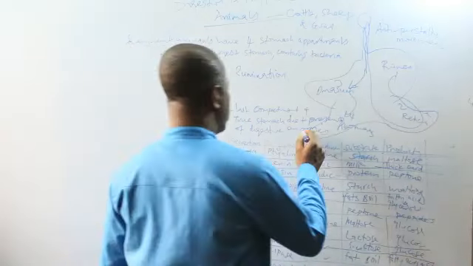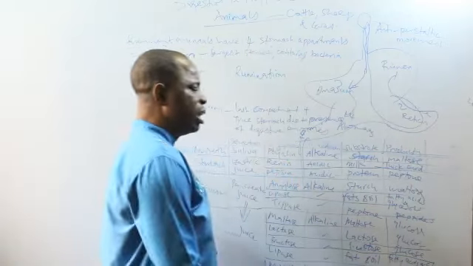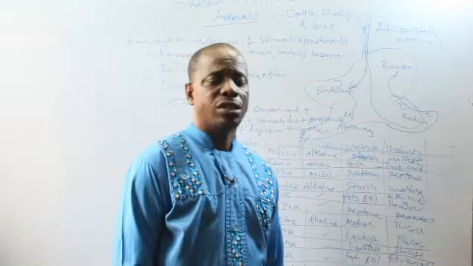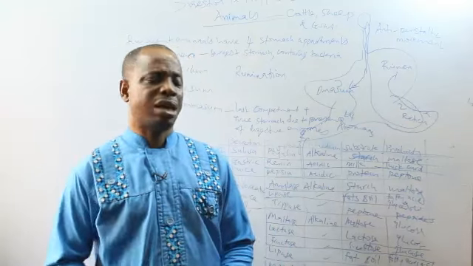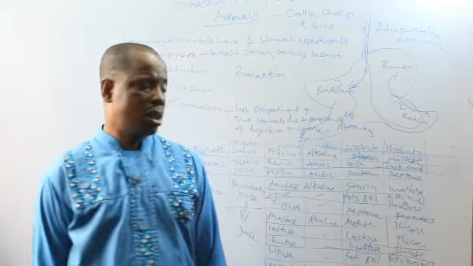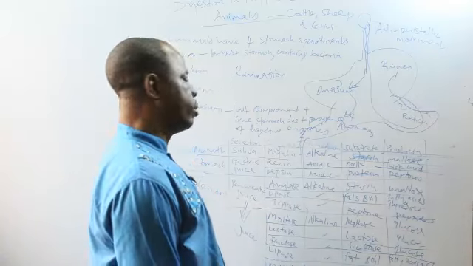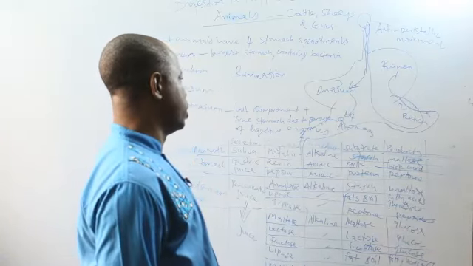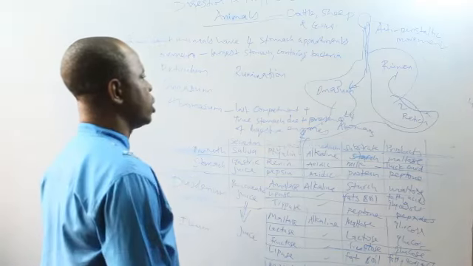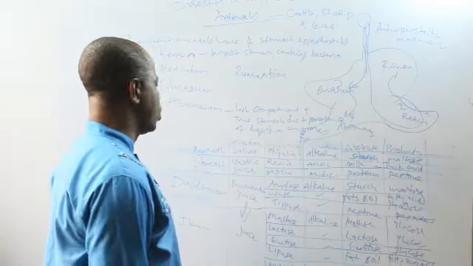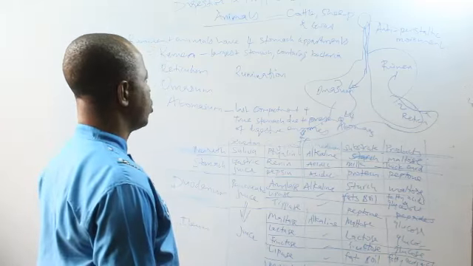Now, from the duodenum down to the rest of the body, the digestive process will be the same as I've studied in non-ruminant animals. The digestive process will be the same, right from the duodenum down to the rest of the body. So this is the study of ruminant and non-ruminant animals, as we have said.